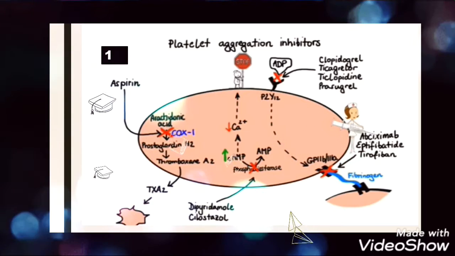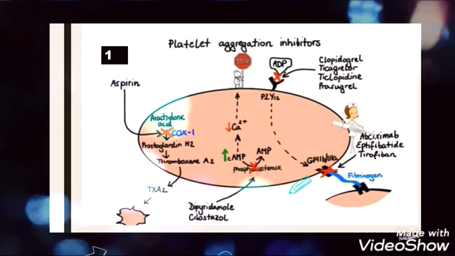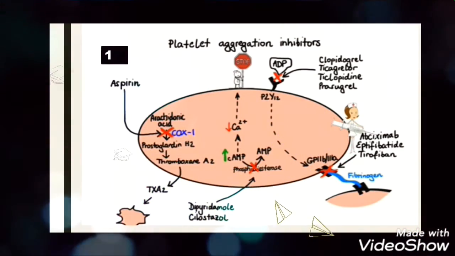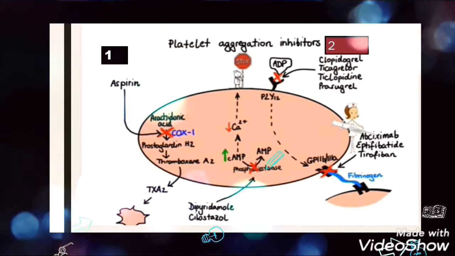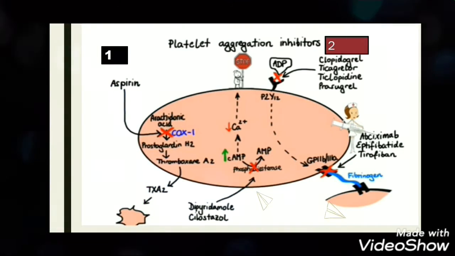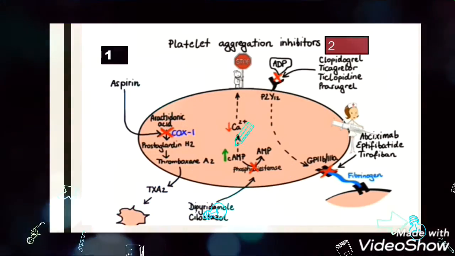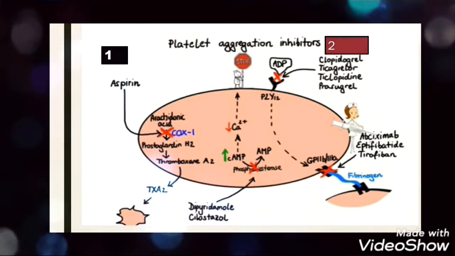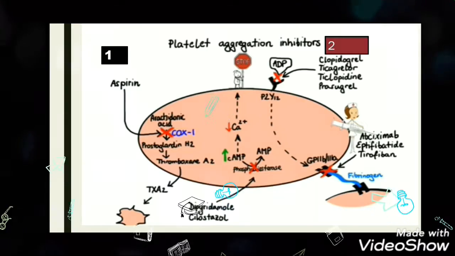A very well-known drug of the NSAID class, also showing the antiplatelet activity, is aspirin. Aspirin acts by inhibiting the thromboxane A2 and thus inhibiting the platelet aggregation. The drugs which bind the adenosine diphosphate or inhibit the adenosine diphosphate are clopidogrel, ticlopidine and prasugrel. These drugs bind to the ADP site, or inhibit the adenosine diphosphate, and thus prevent the cross-linking of fibrinogen polymer and formation of blood clot.